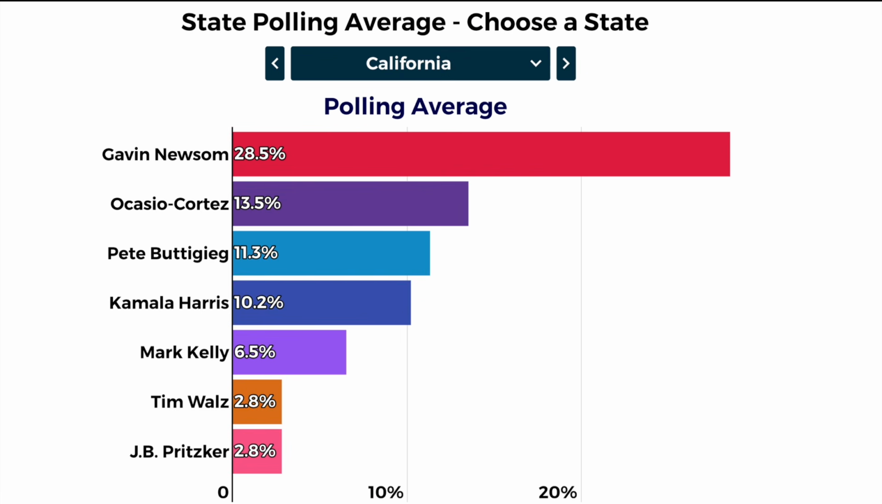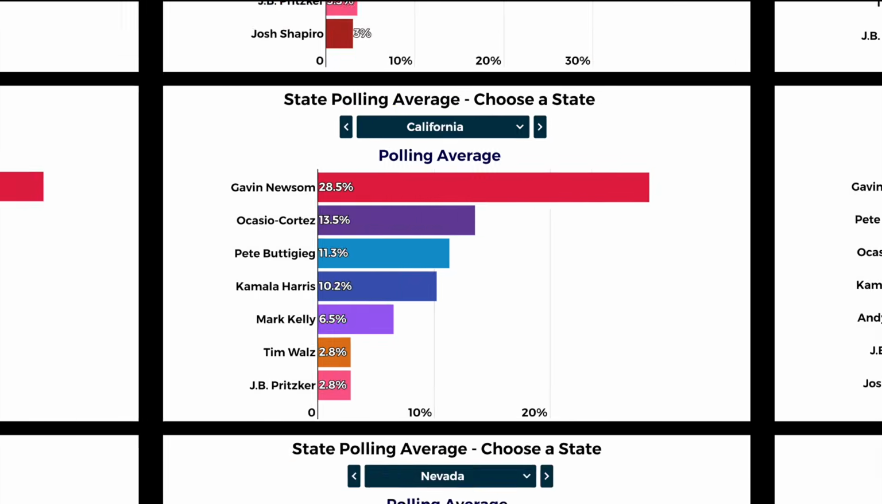As for California, no surprise that it's the home state of Gavin Newsome. Newsome has a large lead at 28.5%, but it's notable that AOC is in second place at 13.5%, even ahead of Pete Buttigieg and Kamala Harris, who are both polling higher than her nationally. So AOC in one of the early states as well in California is getting a good amount of support for someone that's not polling at the top in terms of the national polling.